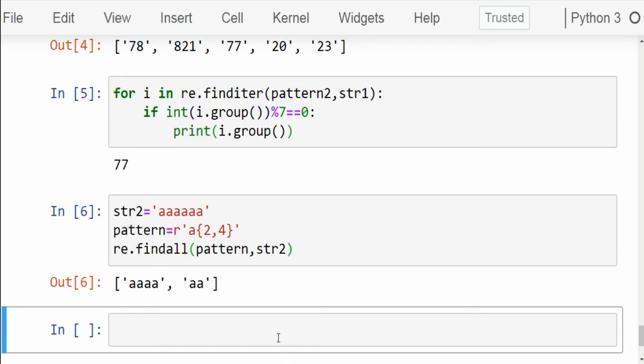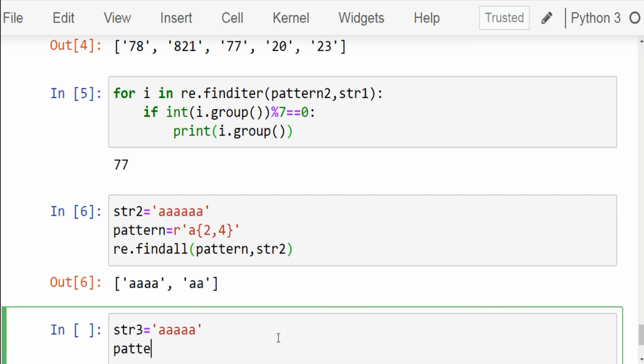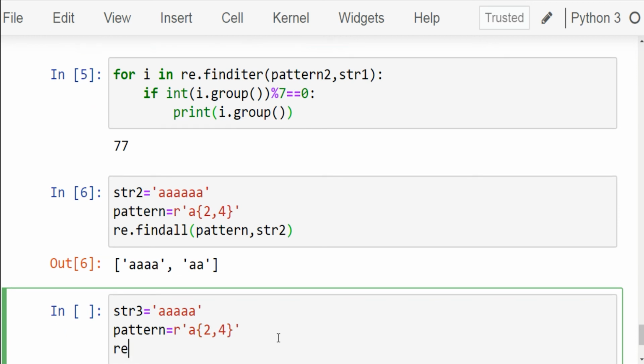Now let's create another variable str3 and assign it the string of 5 A's. Let's try to match the same pattern here. Pattern equals a{2,4}. Use the findall function. Write re.findall and within parenthesis pattern, str3.